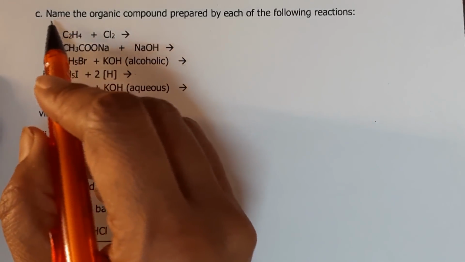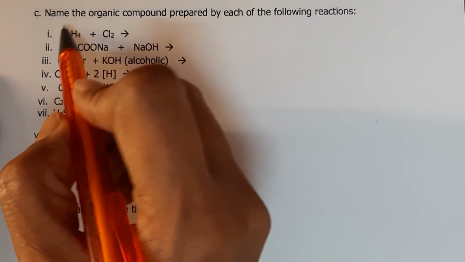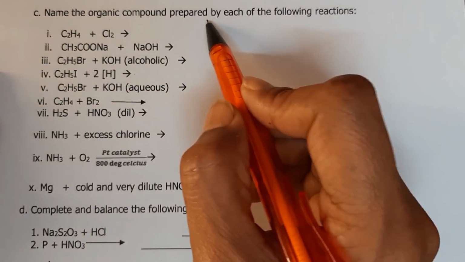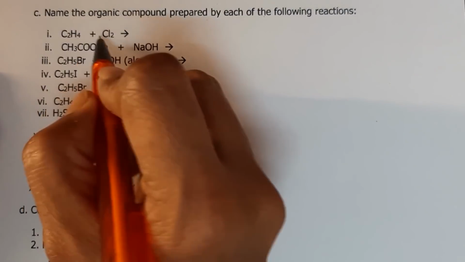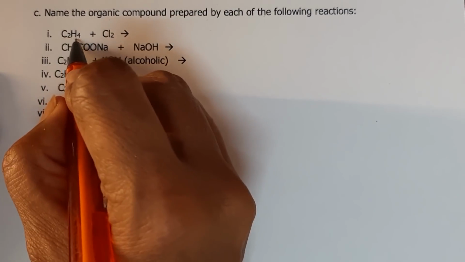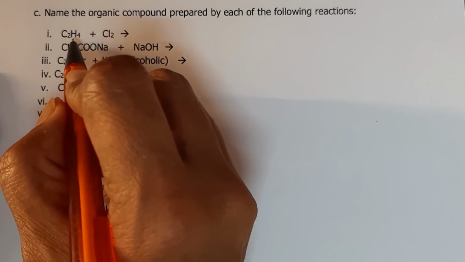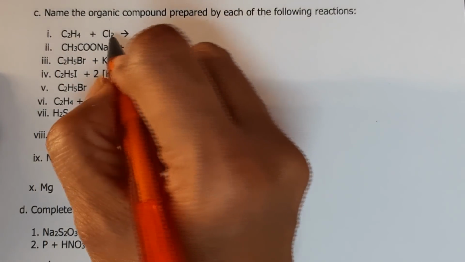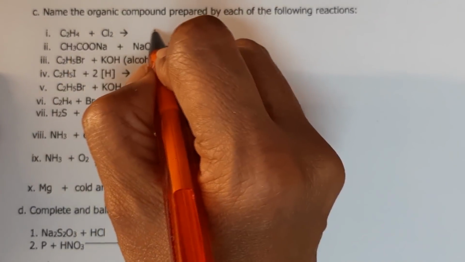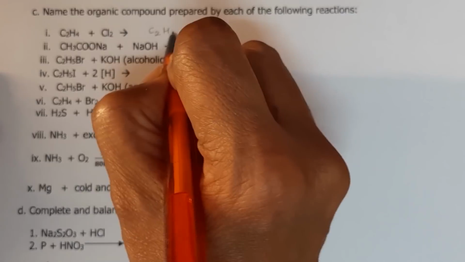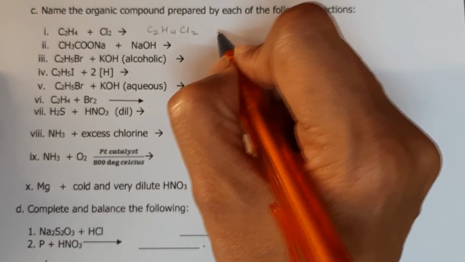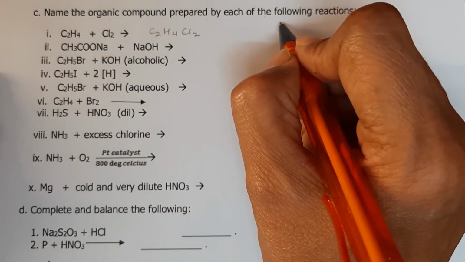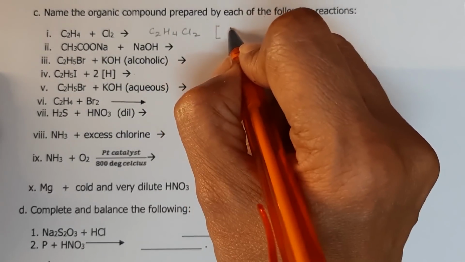Another question of the same origin is, name the organic compound prepared by each of the following reactions. Now C2H4 plus Cl2. Here there is going to be a double bond between the two carbons, so it will become a single bond, and the chlorine will get added, giving C2H4Cl2.